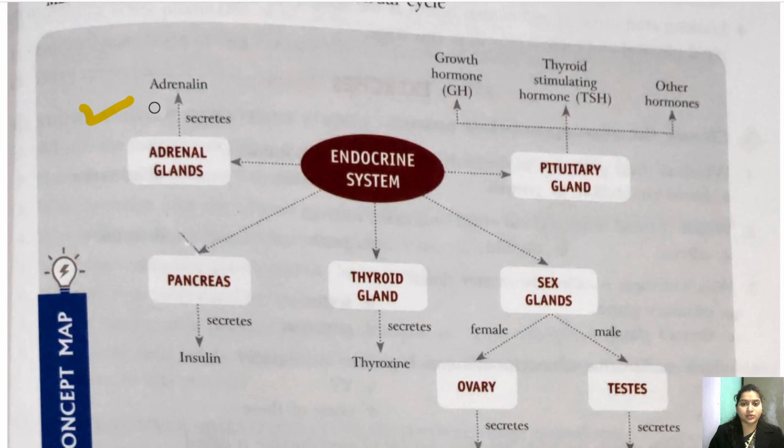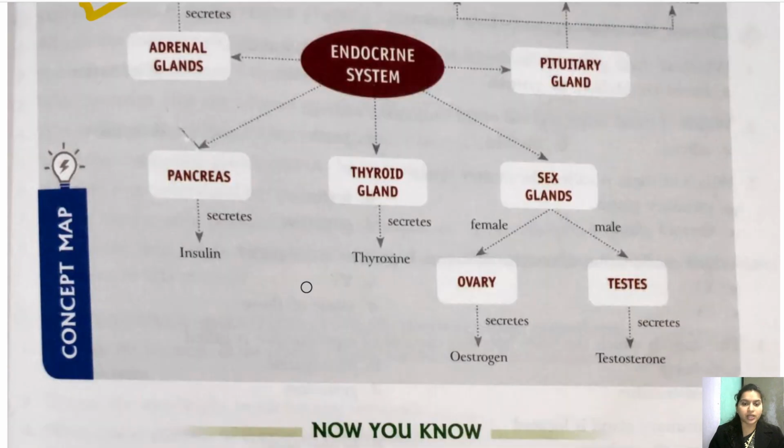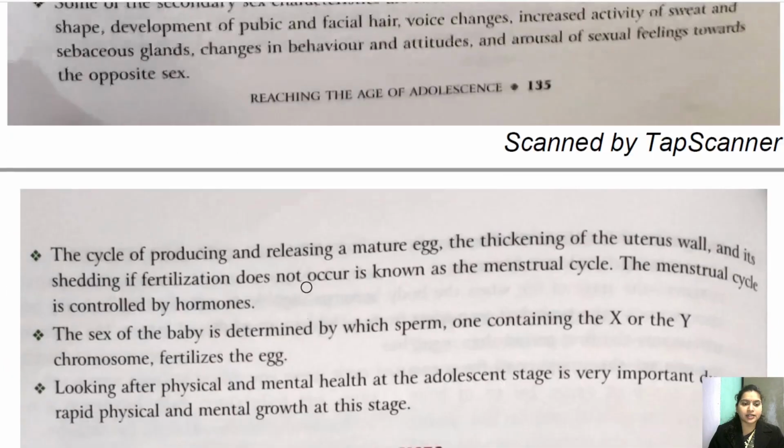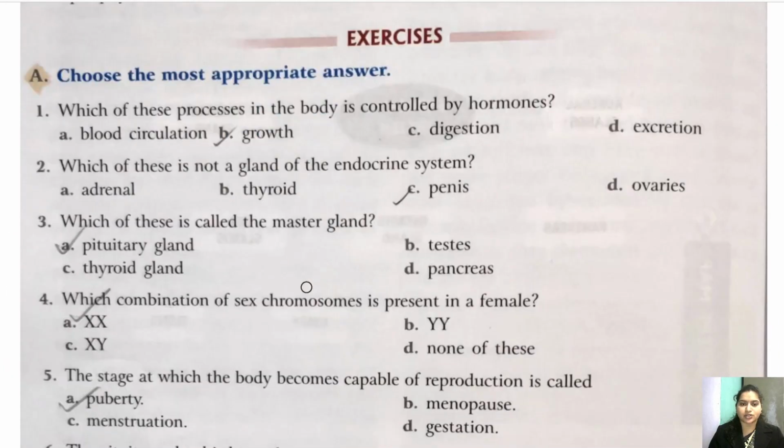So you will write today's date, you will mention the name of chapter, you will write the new words, and you will also draw this concept map in the fair notebook. Okay, so this is your homework for today, and let's now quickly go to the book exercise of this chapter. So let's start with it.